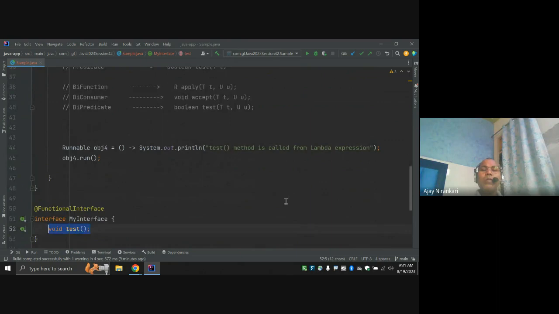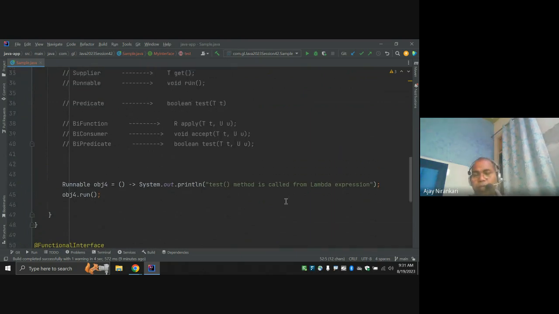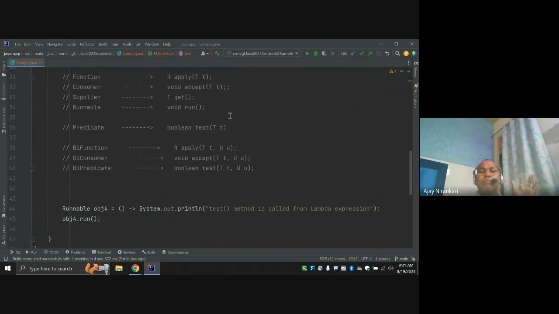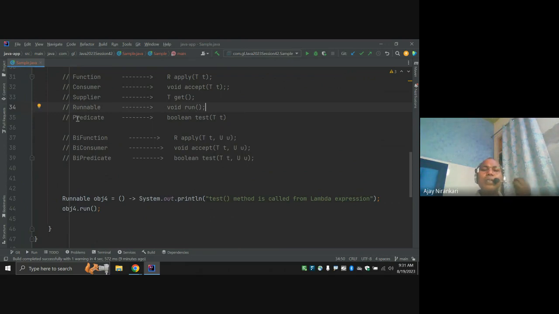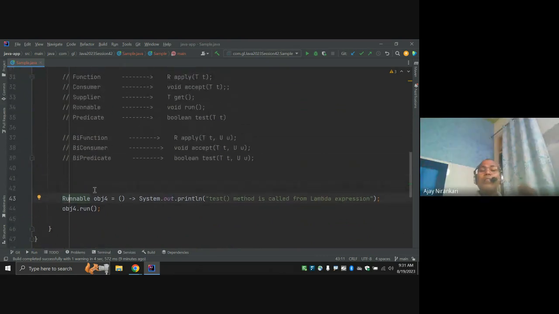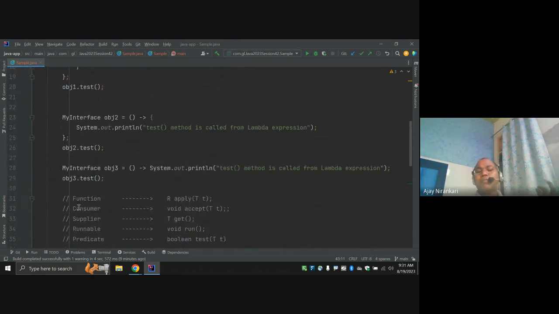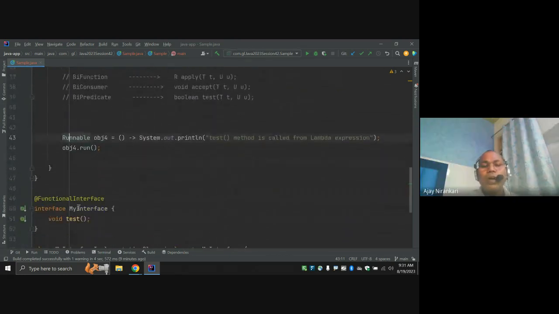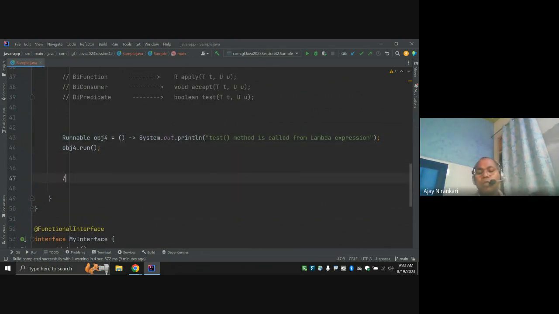Okay, so till now, that is for the syntax. Let's use it somewhere. How can we use it, right? One example, I can use Runnable, right? Similarly, all the functional interfaces you can use. The question is in which scenario we are going to use them, right? Lambda expressions are heavily used in the Java Stream API.